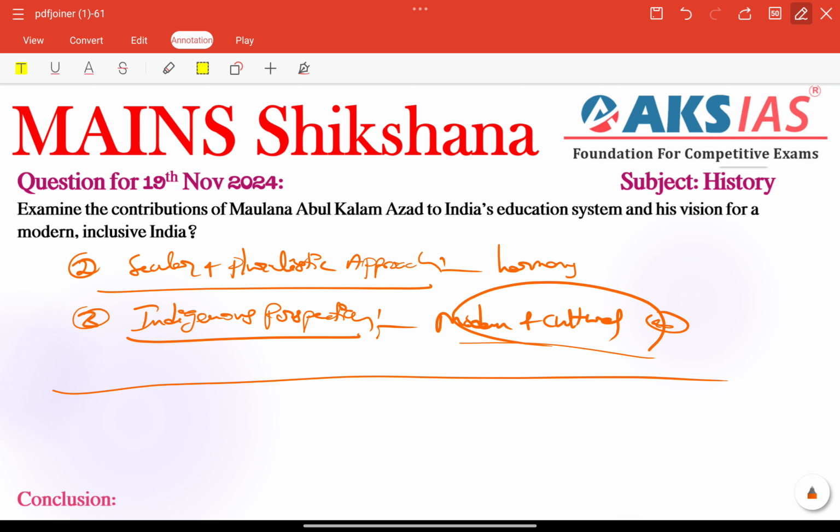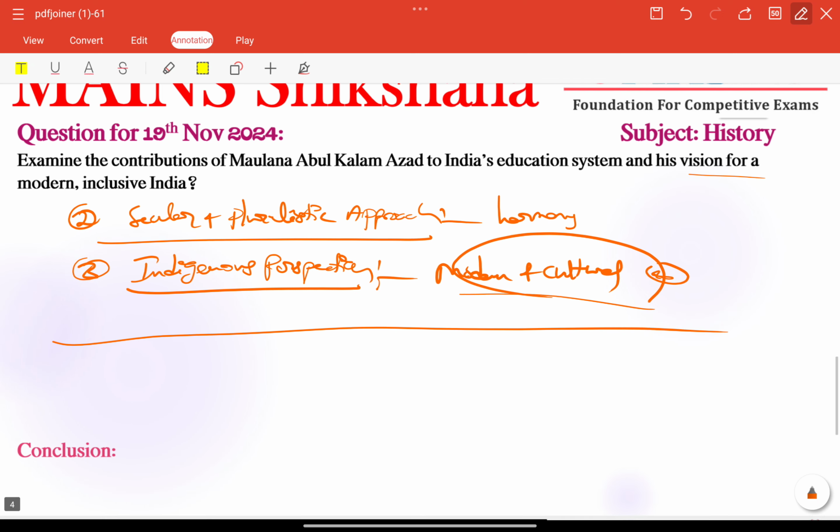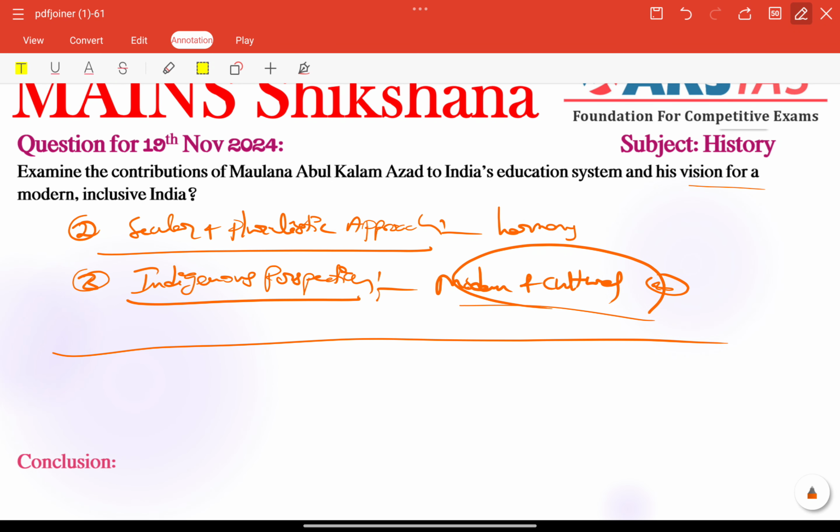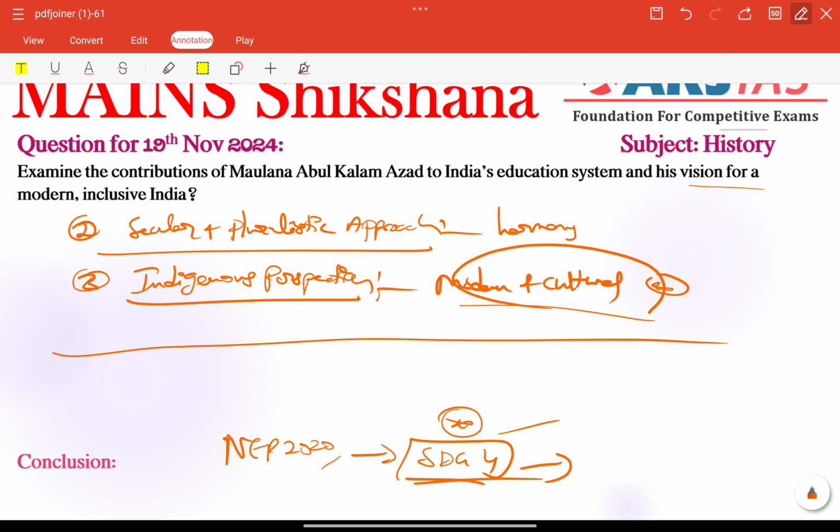So these are the important contributions and also his vision for a modern and inclusive India. Finally, in the conclusion, we can say that his vision continues to inspire India's education policies like NEP 2020, and supports global goals like SDG 4, Sustainable Development Goal 4, quality education especially. His work is a reminder of how education can transform nations. In the conclusion, we can connect to an achievable goal, that is SDG 4.